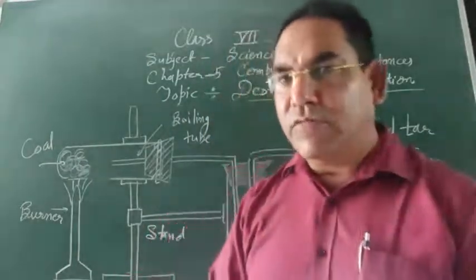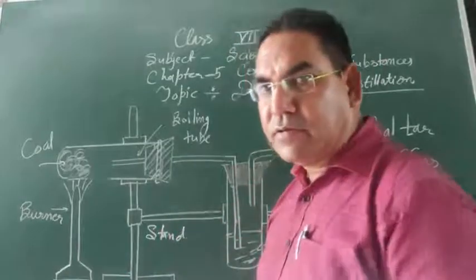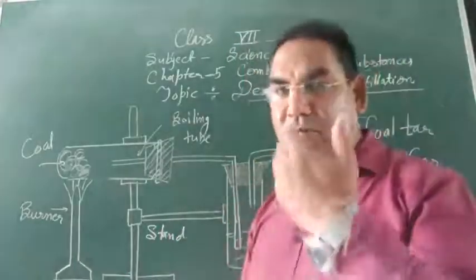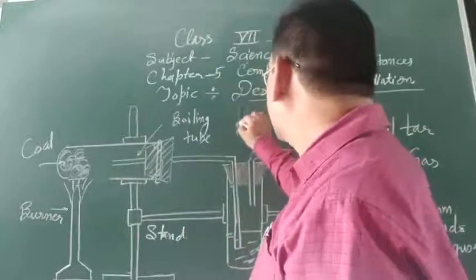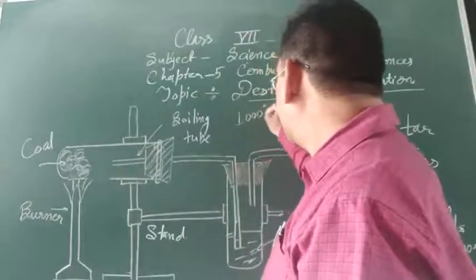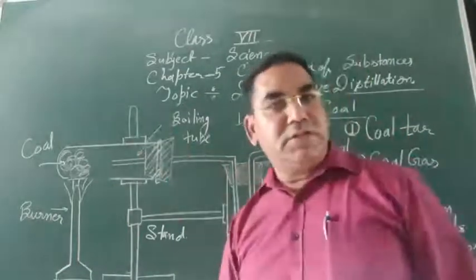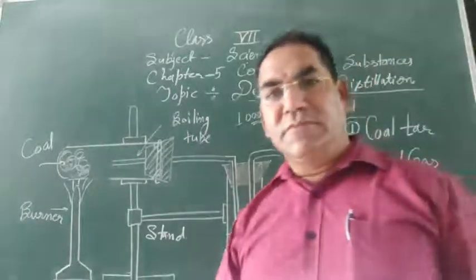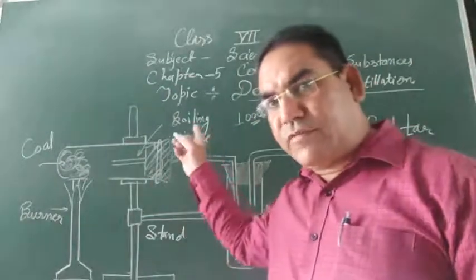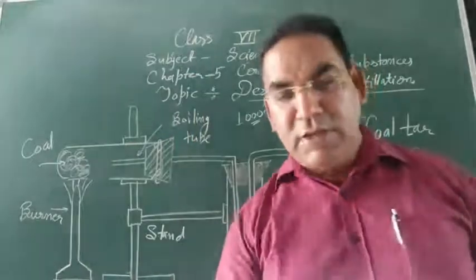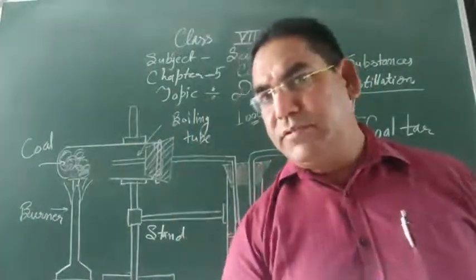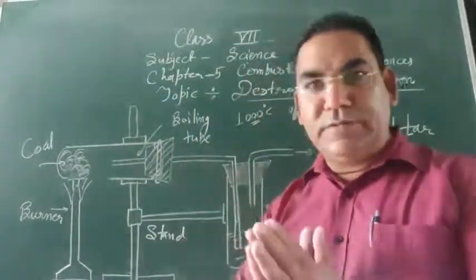Actually, when coal is heated at very high temperature, about 1000 degree Celsius, the various products are obtained.